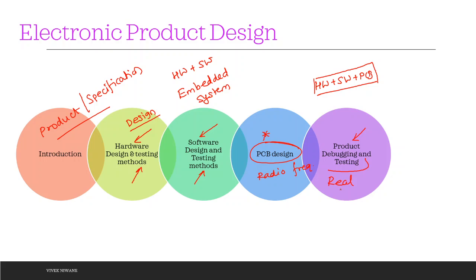Real time environment, whether those specifications which were decided in the first phase are up to the mark. Are we receiving the same specifications from the end product prototype?